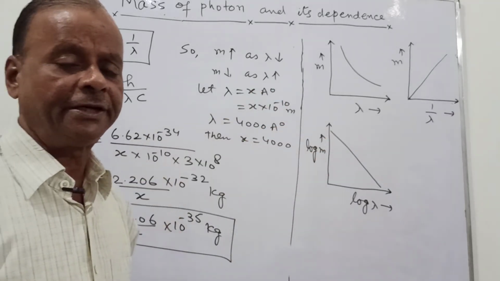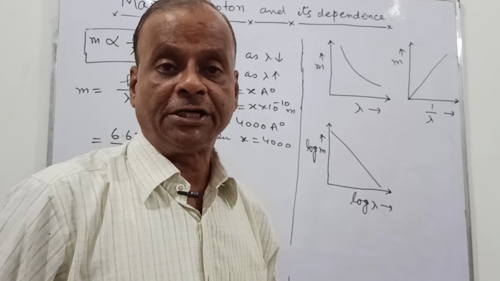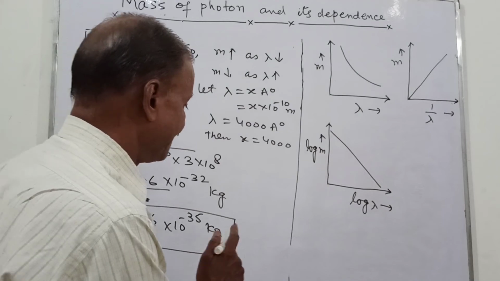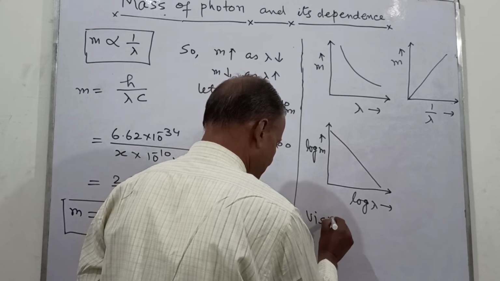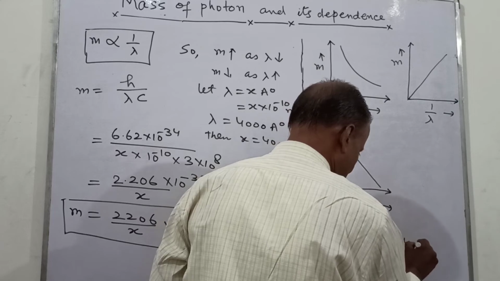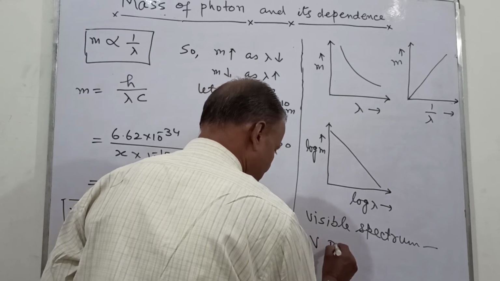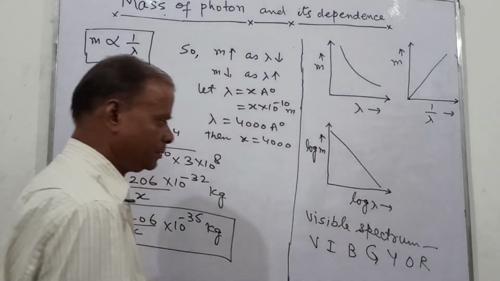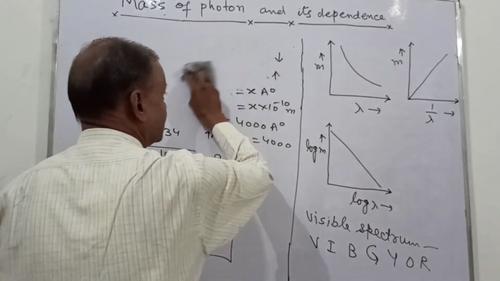Now just see the electromagnetic spectrum that varies from gamma rays to the TV or the radio waves. So now the visible spectrum. In the visible spectrum, what we have? This is your V I B G Y O R. This is a background formula.